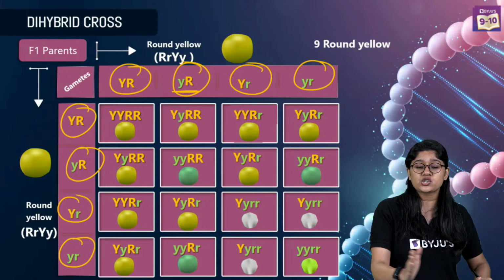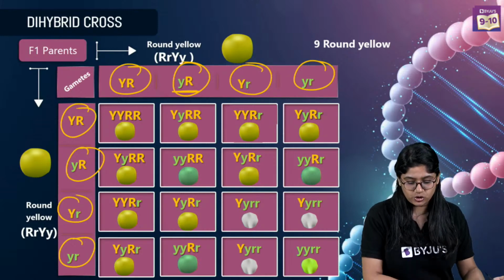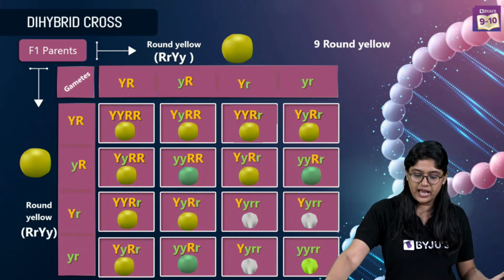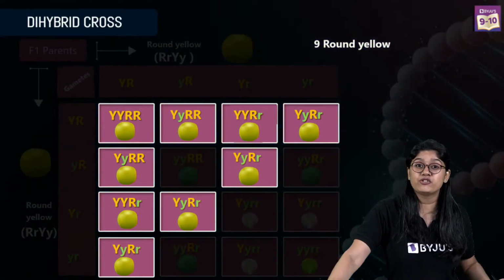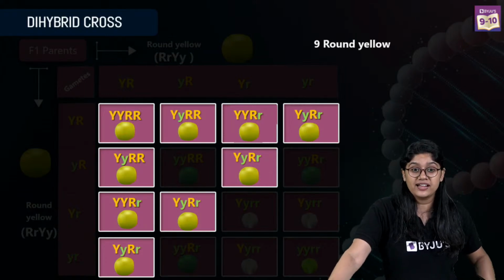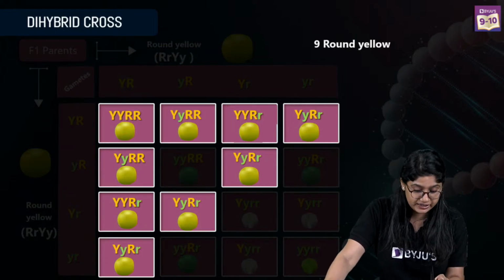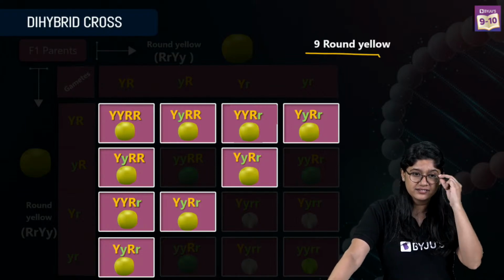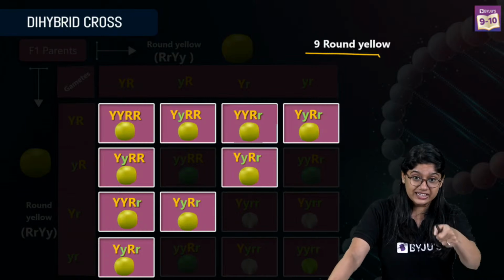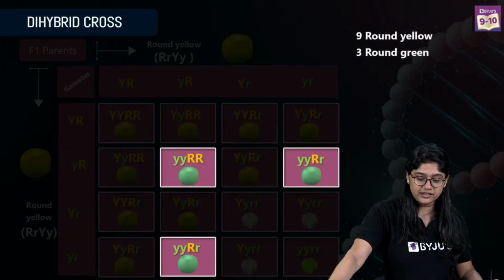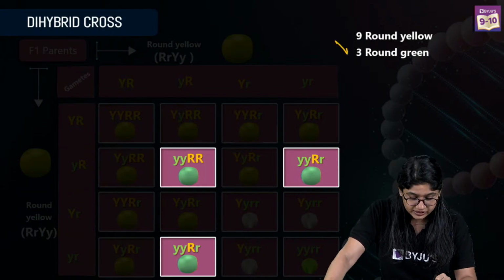After this cross, we will see that we have 9 which are round and yellow. Yes, we can see that we have 9 round yellow over here. Then we have 3 which are round and green.